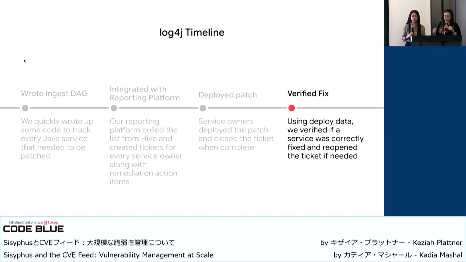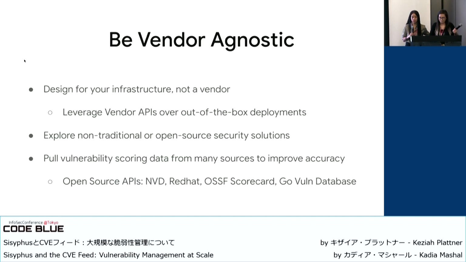And if we had used just a default pipeline that wouldn't let you customize inputs, that would have been a lot more difficult. And so leveraging existing tooling and metadata like this means that you don't always have to be deploying a brand new performance-heavy scanner solution. You can use the information you already have to do so.